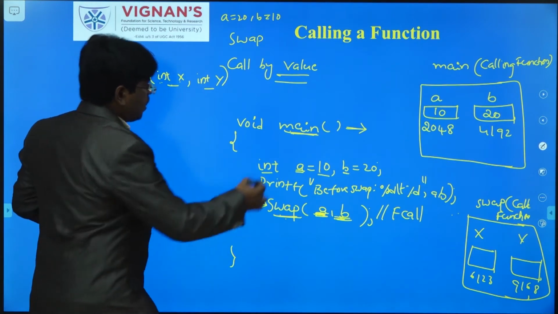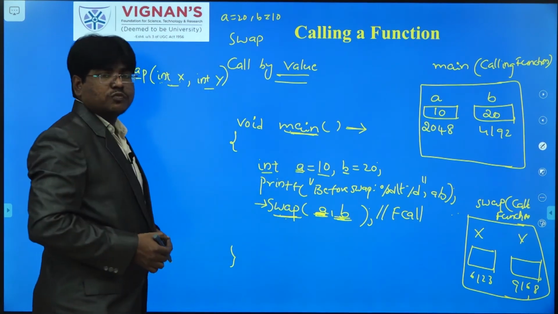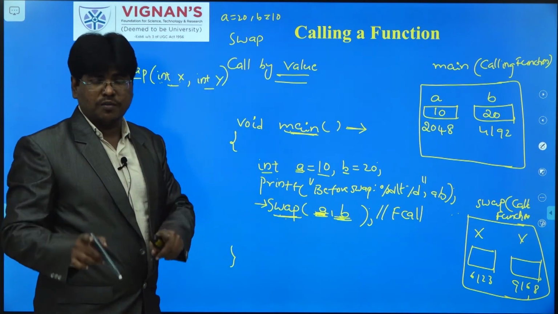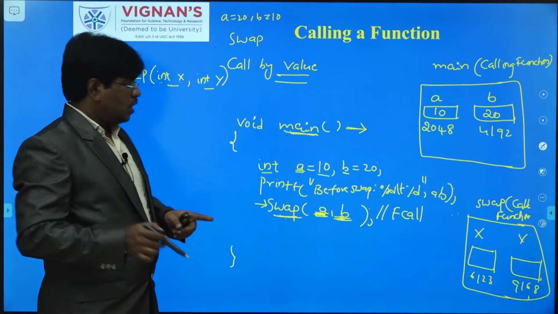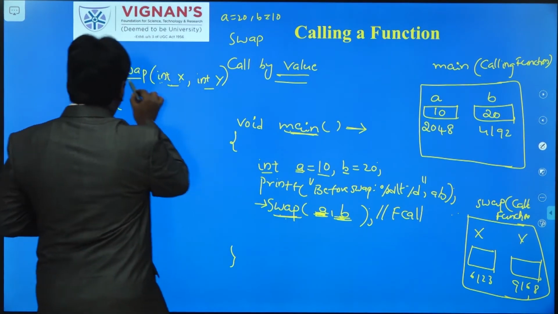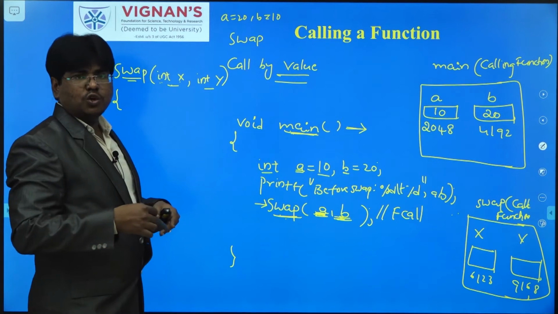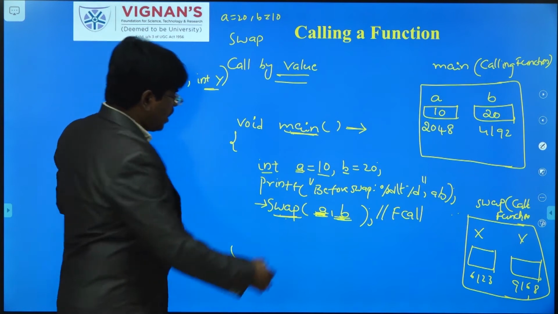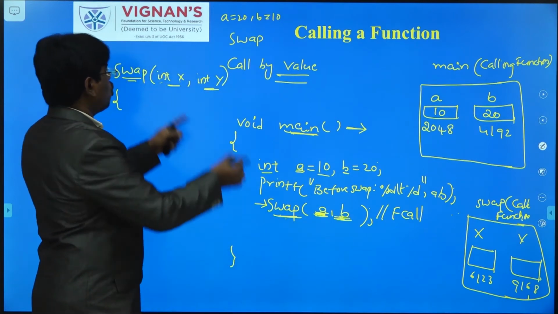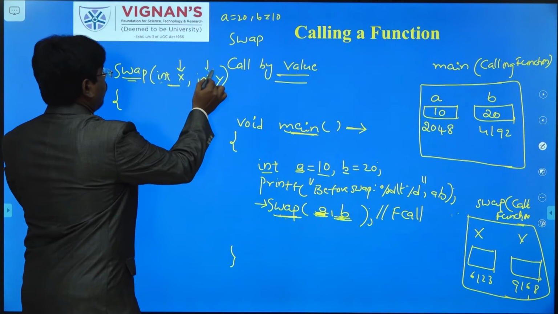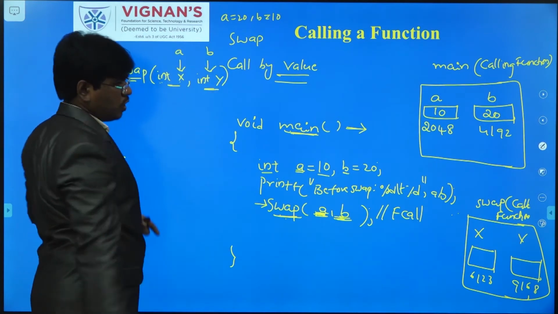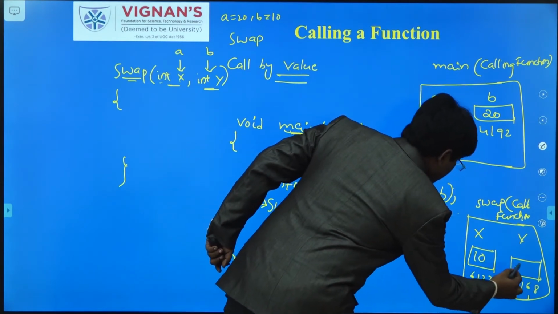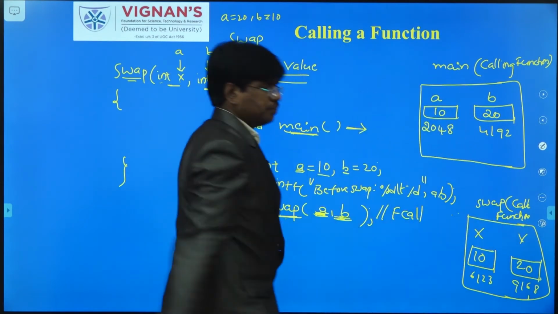Whenever main function is calling swap function, it is passing the values of a comma b. That is the concept of call by value. Whenever values are passed by the main function, swap function will receive those values and store them in its local variables. So a comma b values will be stored in x comma y. Here the x value will become 10 and y value will become 20.